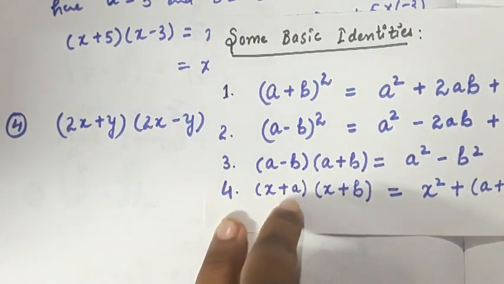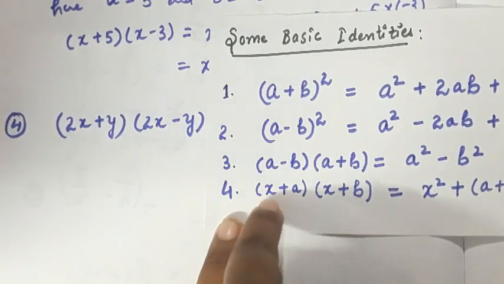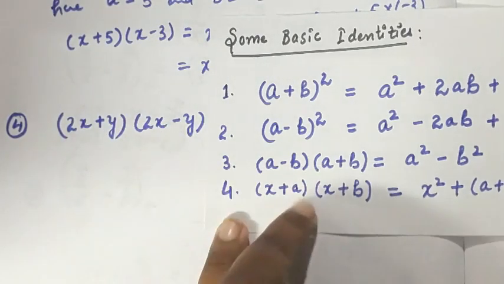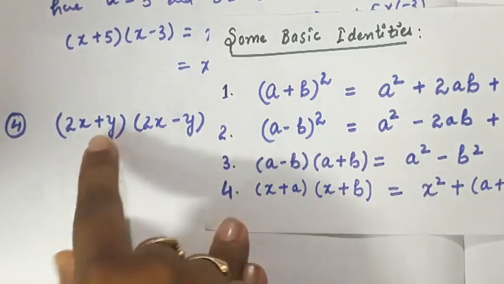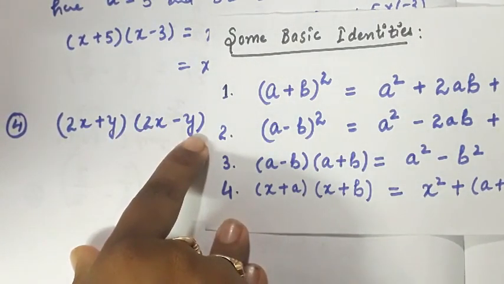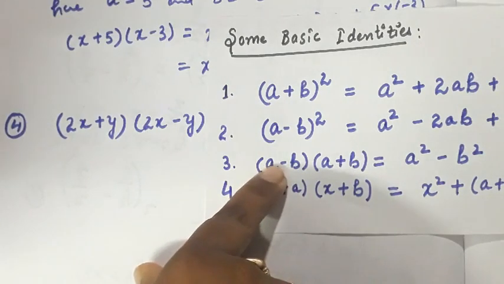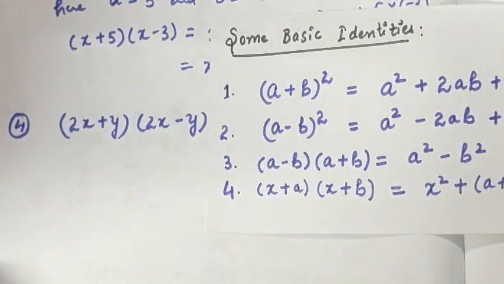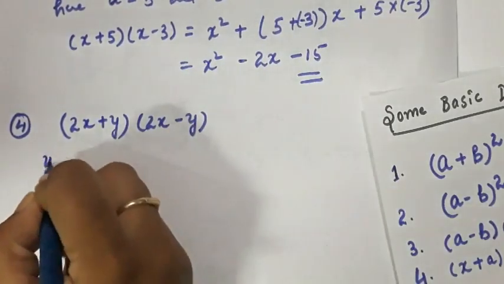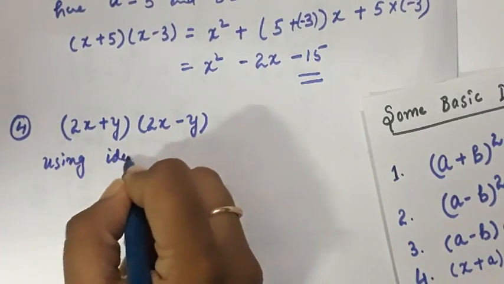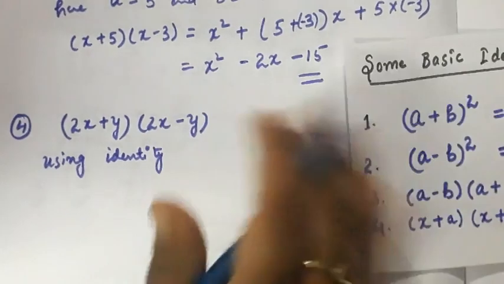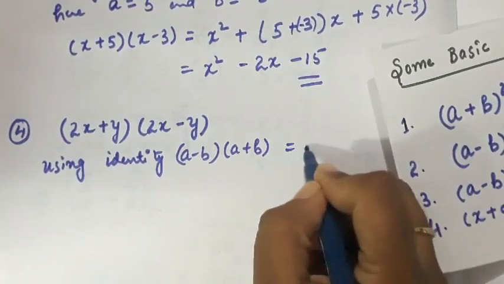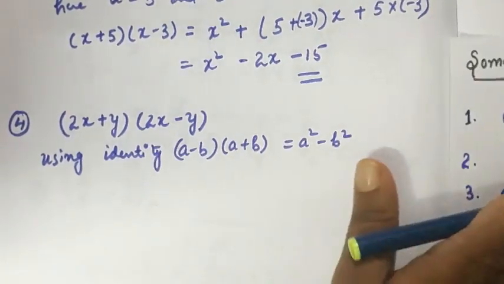Okay, why can we not apply this? Because to apply the fourth identity, the first term should be the same, which it is, but a and b should be different. Okay, but here they are quite the same, so it is better to apply this one. Okay, so let's have a look at how we can apply this identity. See, using identity, which identity? (a minus b)(a plus b) is equal to a square minus b square.